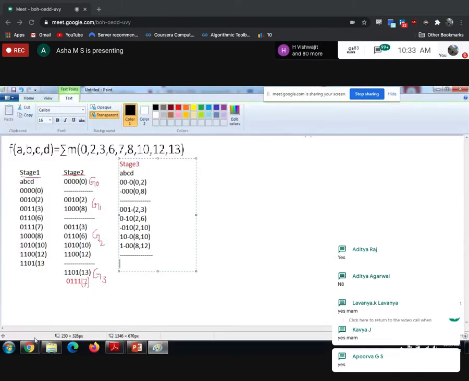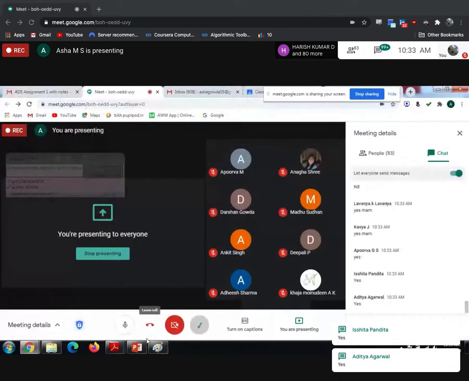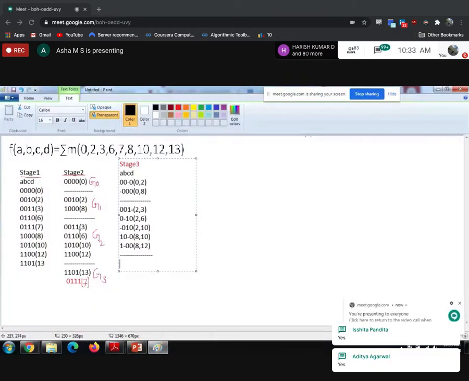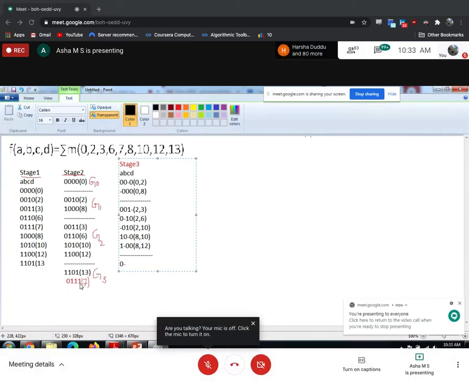Yes, 3, 7 is possible. Which bit is different? Bit B is different. As a result you will be getting 0 hyphen 1 1.